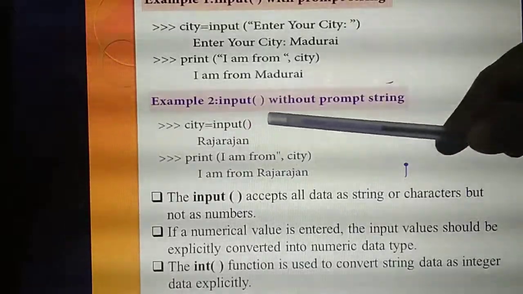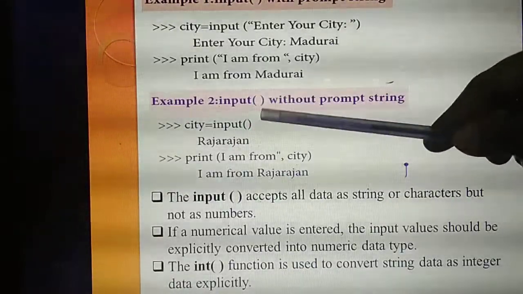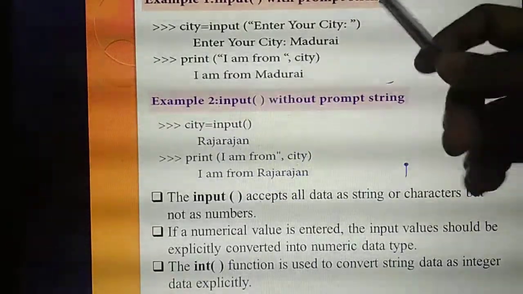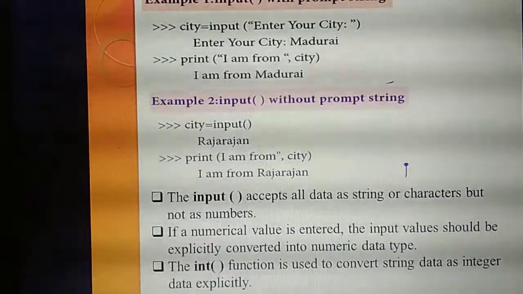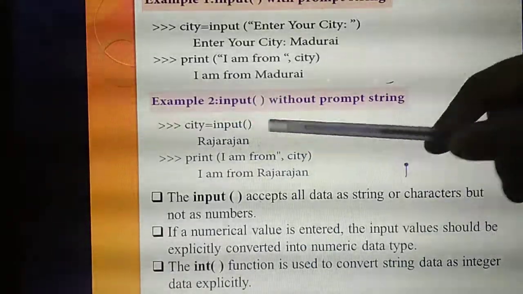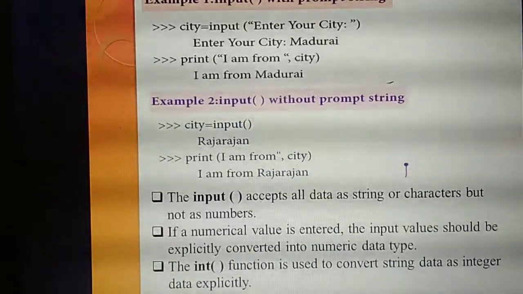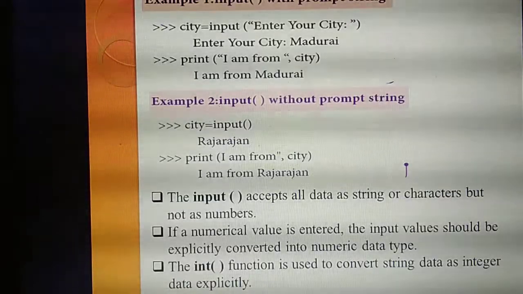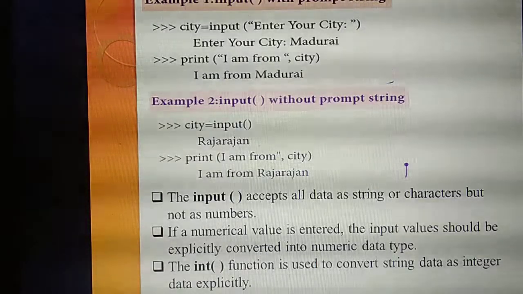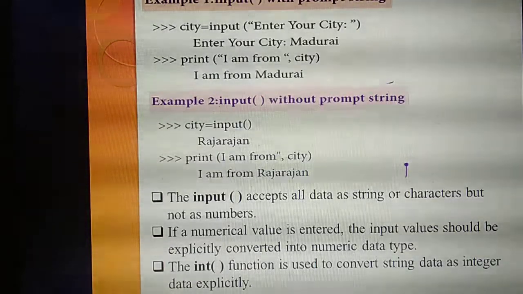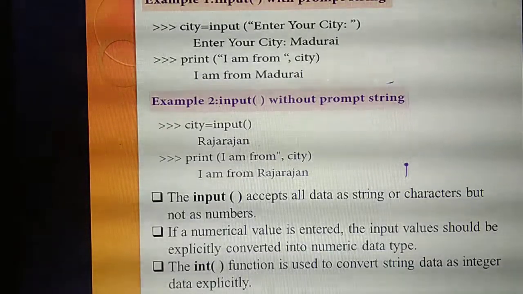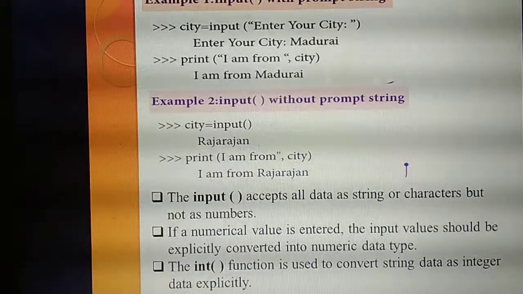Next is the input() function without prompt string. I am not giving any statement inside the input() function, but if I run the program, the screen will be empty. Whatever input you give, that value is taken as the value of the variable city. Then I assign that variable in the print() function. What inputs can you give? Either strings or characters, but it will not accept them as numbers. If you give the input as a number, it will be converted into the particular data type. For integers, which data type do you need to specify? int.